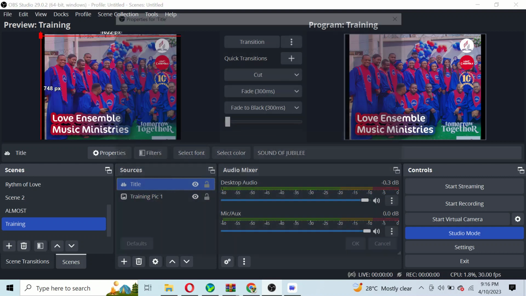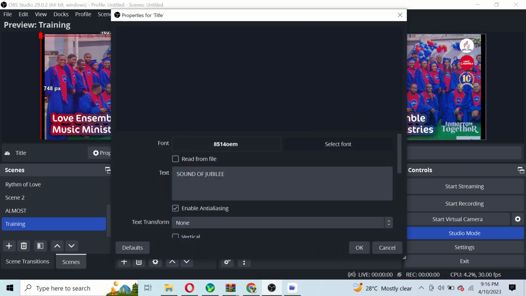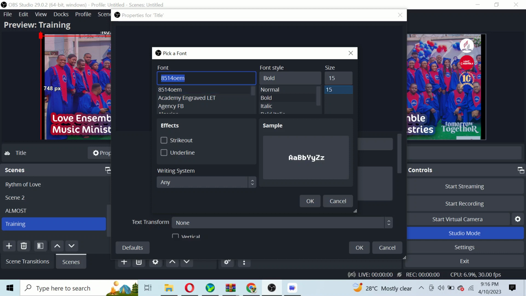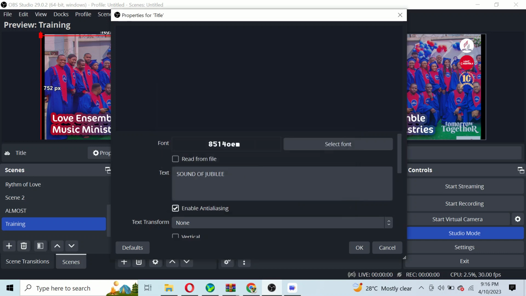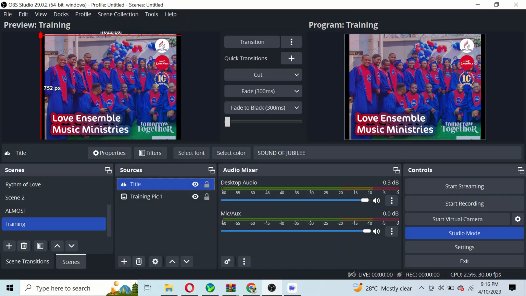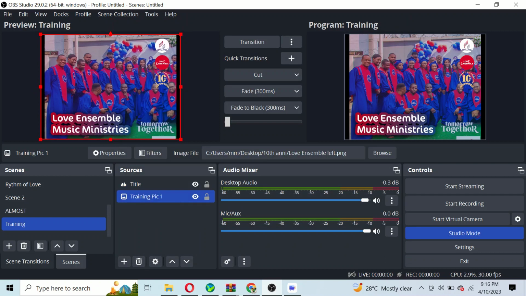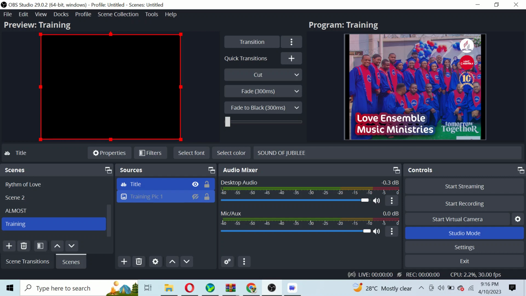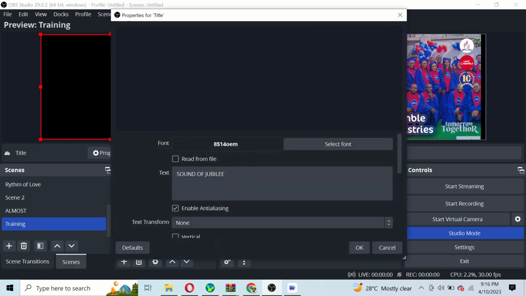Okay, my text is actually small. Let me increase the font size to 15, or because of the color it is interwoven. So let me take out this picture and then have just my text.